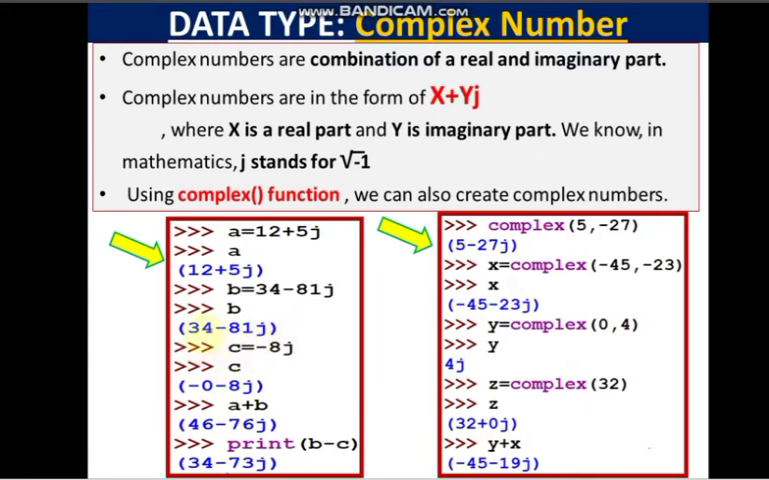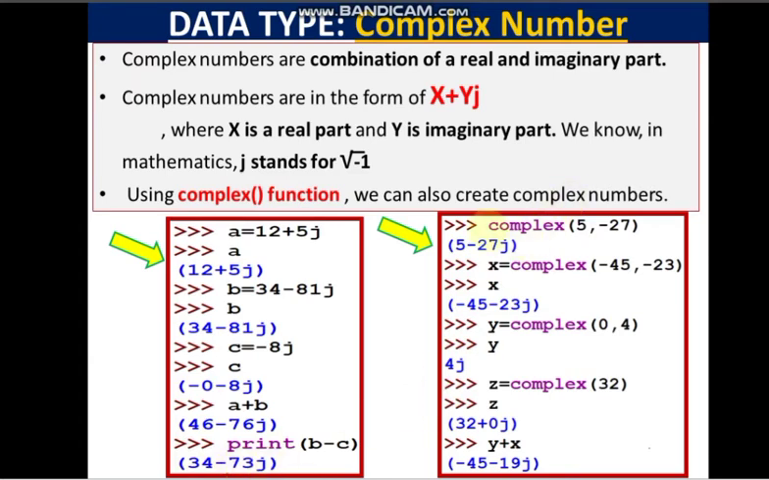So the real part will remain as it is, which is 34 minus 0, that is 34. And the imaginary part, that is minus 81J and minus of minus 8J, because here we are subtracting. So minus of minus 8J will give you plus 8J. So minus 81 plus 8J will give you minus 73. Yes, so we get 34 minus 73J.